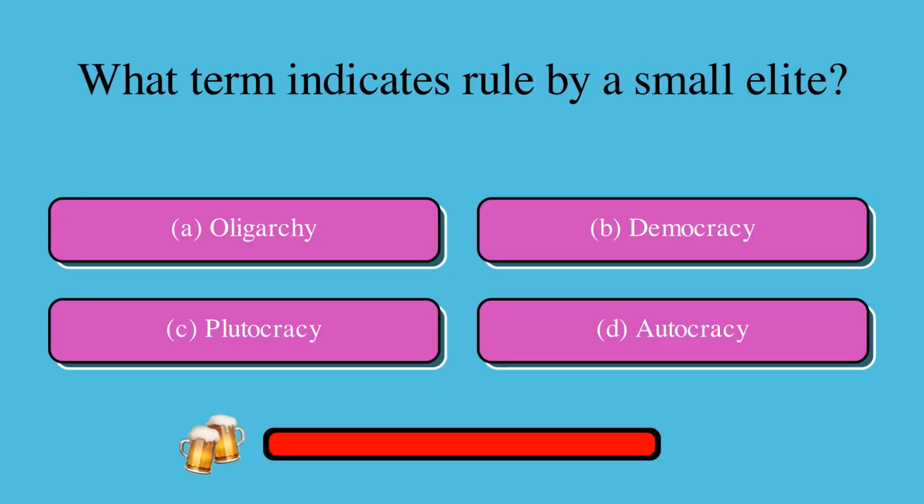What term indicates rule by a small elite? Is it A. Oligarchy, B. Democracy, C. Plutocracy, or D. Autocracy? The correct answer is A. Oligarchy.